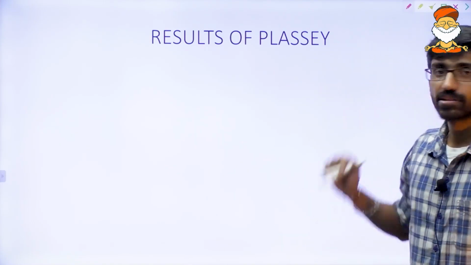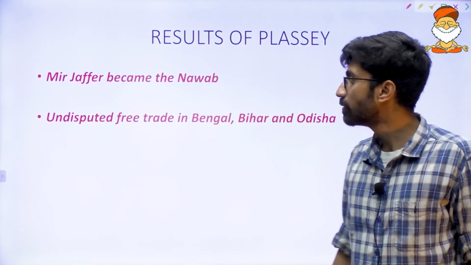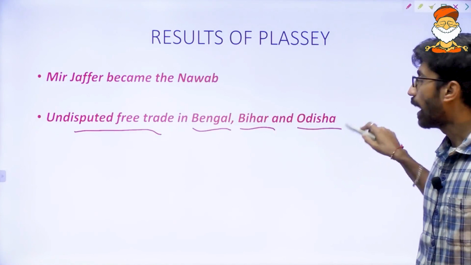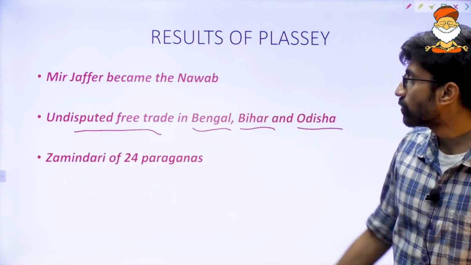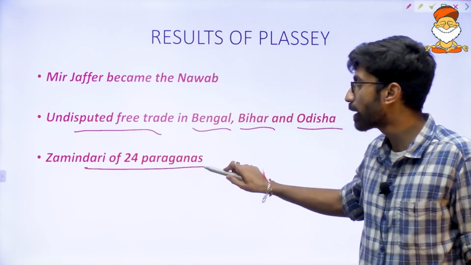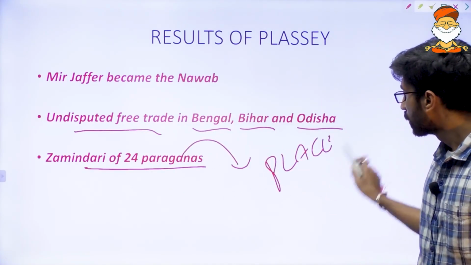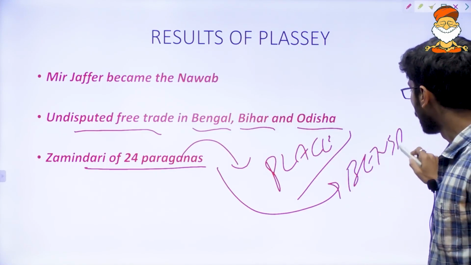Now, what are the results of Plassey? Mir Jafar became the Nawab. At the same time, there was now undisputed free trade in Bengal, Bihar and Odisha. Now zamindari of 24 Paraganas. 24 Paraganas is a place in Bengal.